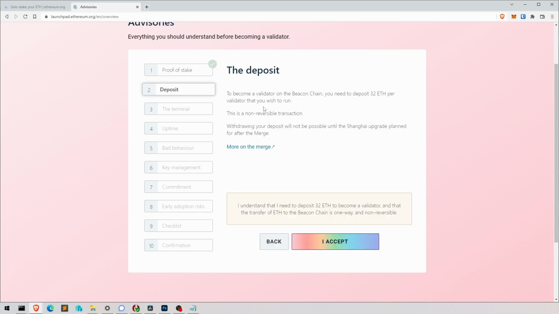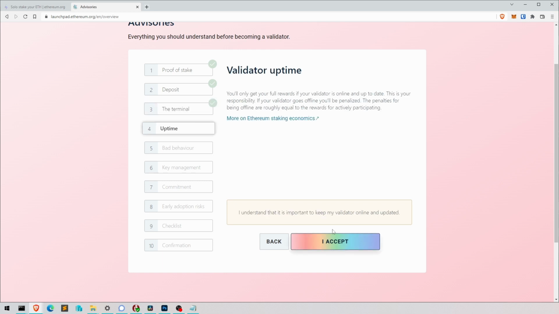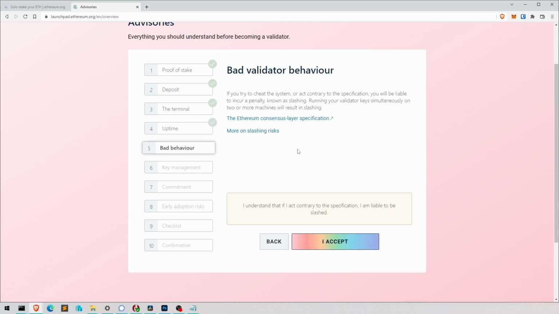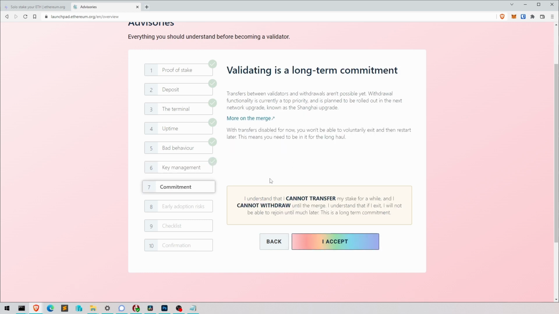is. It explains about the deposit and that you won't get it back. The terminal, you have to do a little bit of CLI, of window scripting, but minimal, not really actually. We accept that. Uptime, yeah, you have to be up as much as possible, otherwise you get a little bit of penalties. Bad behavior, yeah, don't do anything naughty. Key management, so this is super important. So how to deal with your keys and how to store them securely. Make sure you read through this. And not only this, go to all these other resources I told you about.